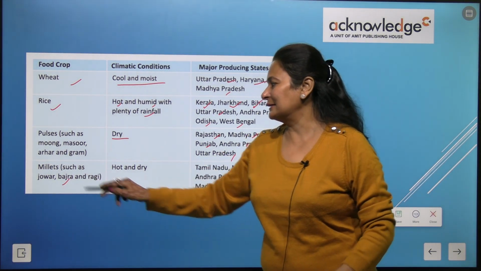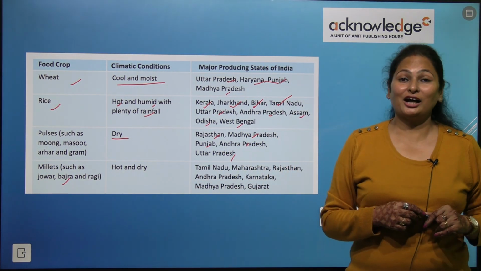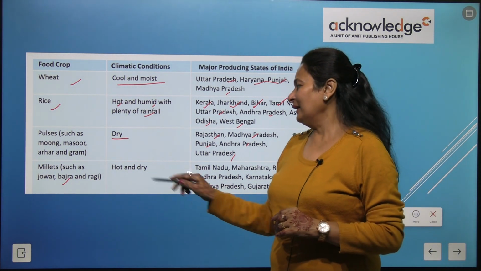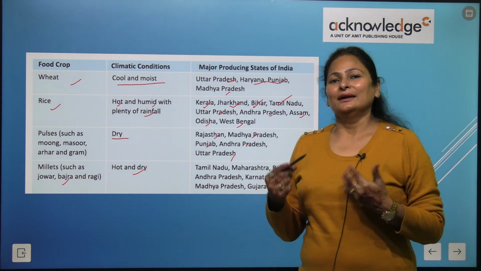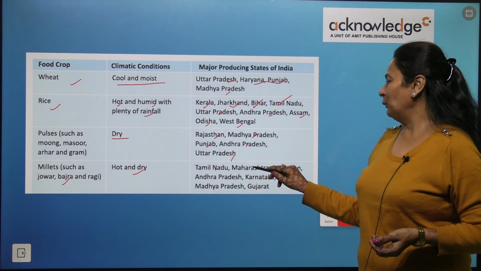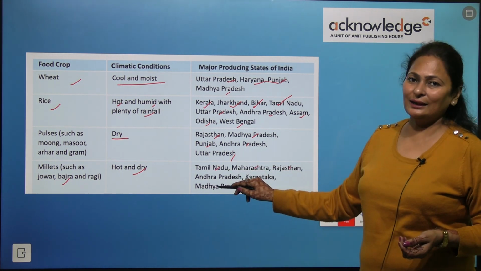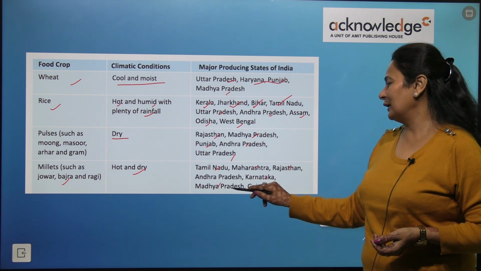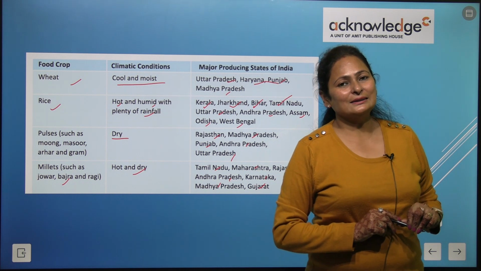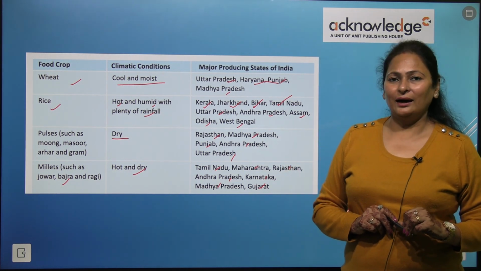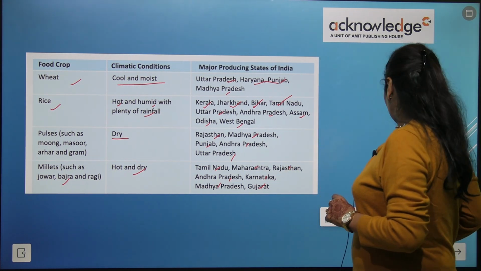And the millets such as jowar, bajra and ragi. It needs hot and dry climate. Tamil Nadu, Maharashtra, Rajasthan, Andhra Pradesh, Karnataka, Madhya Pradesh and Gujarat are the states where millets are grown, right?